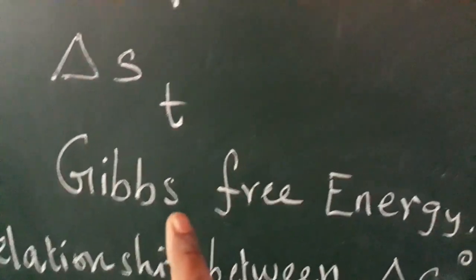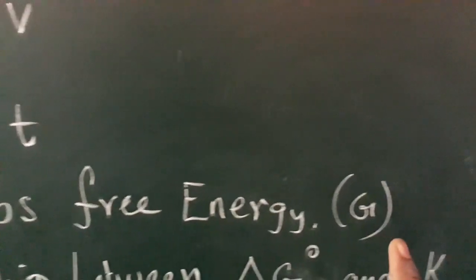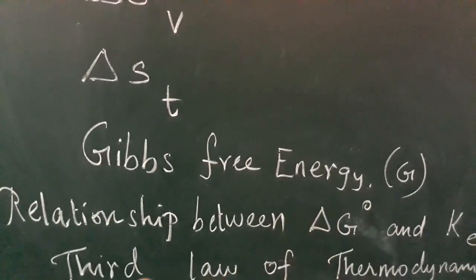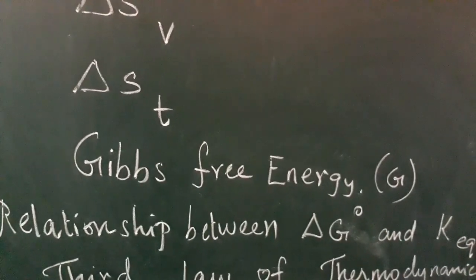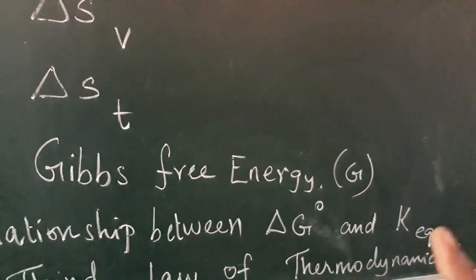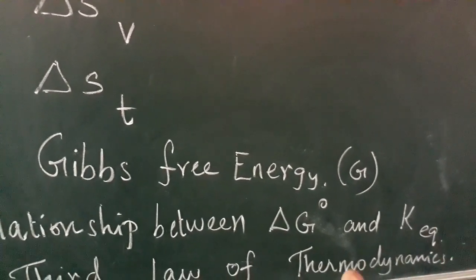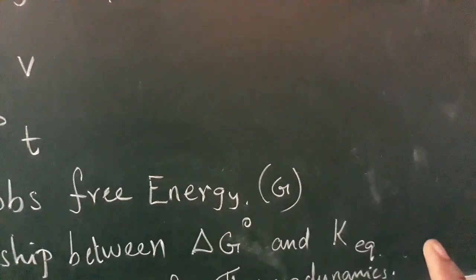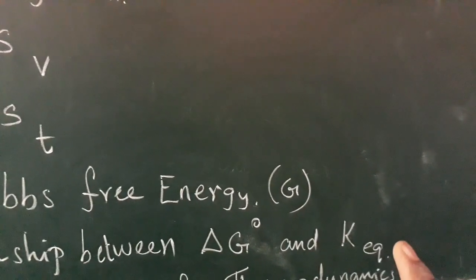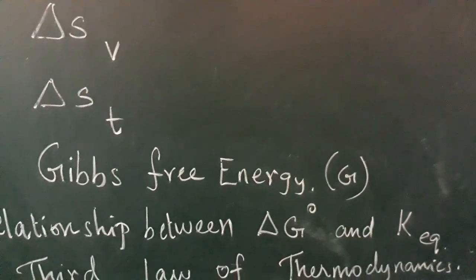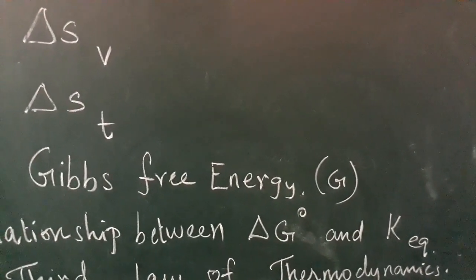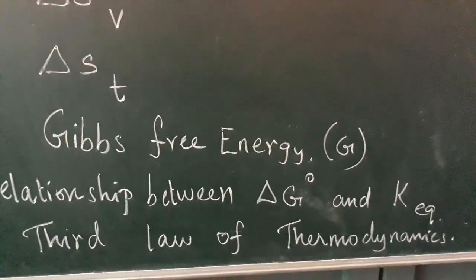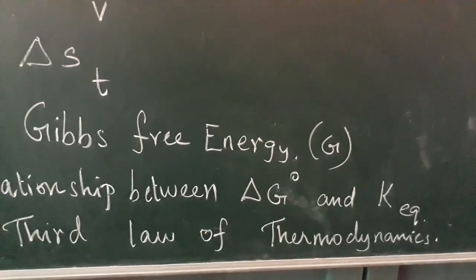The next one, Gibbs free energy. What does Gibbs free energy mean? The symbol is G. The definition we will see in the PPT. And next one, the relationship between delta G0, where the small 0 indicates that it's standard, so standard change in Gibbs free energy, and K EQ. What does EQ mean? Equilibrium. K means constant, so equilibrium constant. We are going to see the relationship between standard Gibbs free energy change and equilibrium constant. The last one is the third law of thermodynamics. So the rest of the lesson is in the PPT.